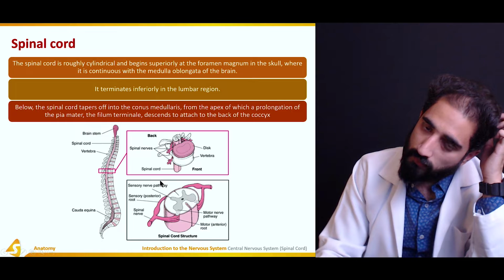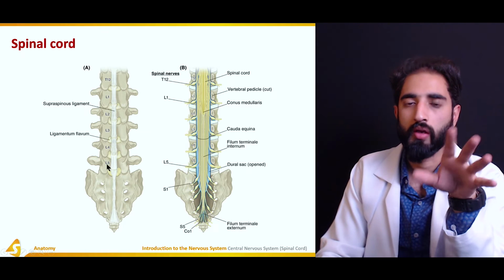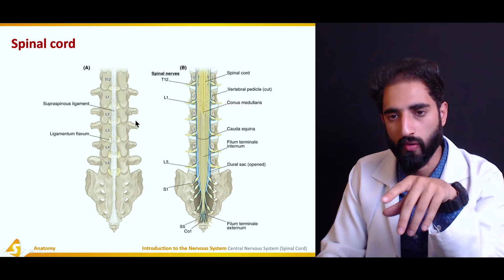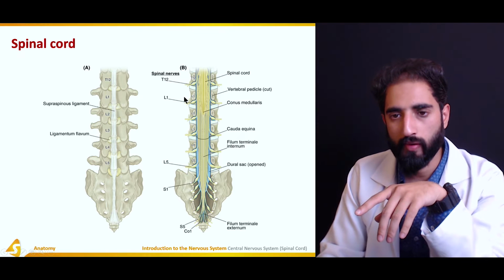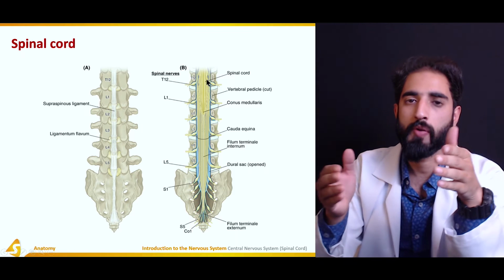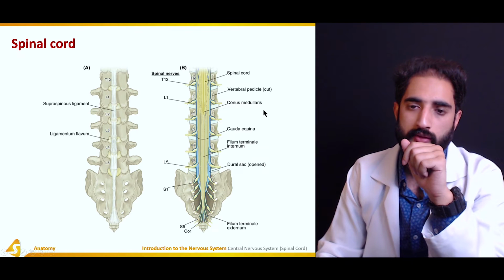Here if we look at this picture, this is the vertebral column, and in this vertebral column we can see that this is the spinal cord. Now this is the L1 vertebra. At the level of L1 we can see that the spinal cord has terminated and it tapers off in the form of the conus medullaris.